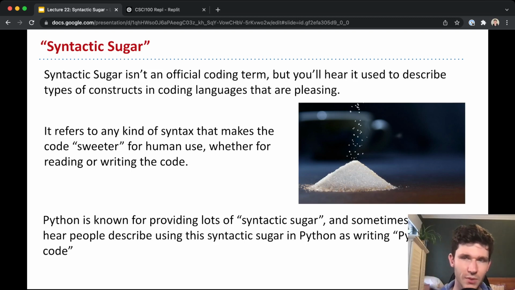I'll mention one more term here that you might hear. You might hear someone describe code as Pythonic, or the Pythonic way to do something. Python is a language that's all about beauty. And so many people think that writing more beautiful code is more Pythonic. And how do you describe what's beautiful? Python likes concise code and simple code. And you'll see how the constructs we'll learn today will enable you to write more concise code.